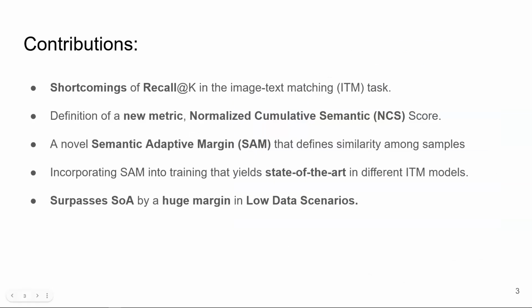In this work, we identify the shortcomings of the commonly used recall at K metric in the image text matching task. We define a new metric, namely Normalized Cumulative Semantic Score, NCS, that evaluates the degree of semantics of the retrieved samples of a model. At training, we propose a novel semantic adaptive margin, SAM, incorporated into a triplet loss that defines similarity among samples without human annotation, and by incorporating SAM into training, yields state-of-the-art in different ITM models.